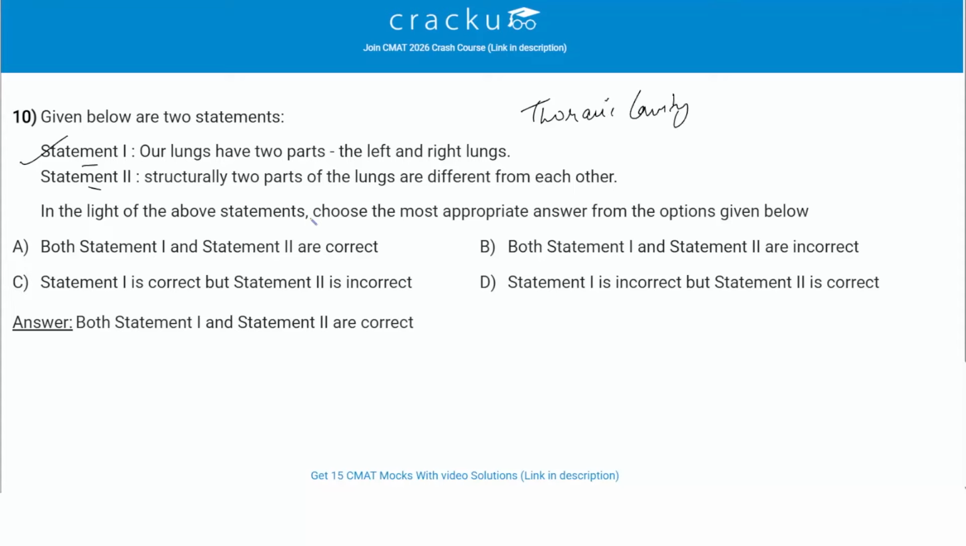Statement 2 says structurally two parts of the lungs are different from each other. This is also correct, because both parts, the left and the right lung, are structurally different. The right lung has 3 lobes, while the left lung has 2 lobes, accommodating the cardiac notch for the heart. Thus the lungs are paired organs but are asymmetrical in structure. So statements 1 and 2 are both correct, and thus option A is the correct answer.